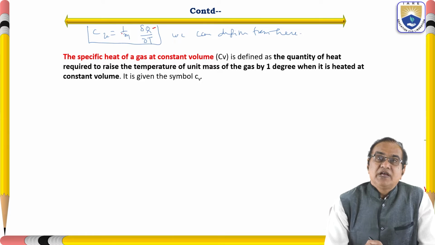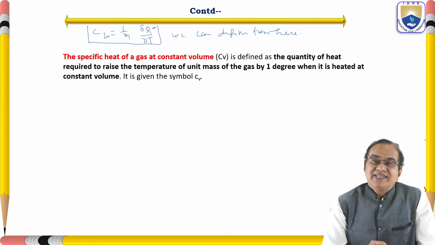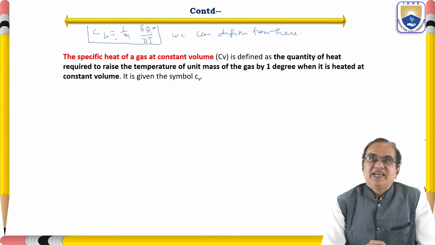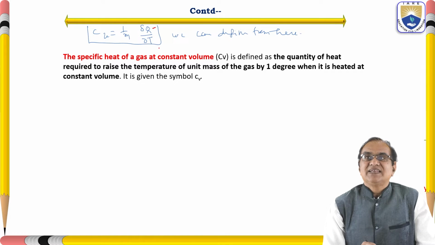So what is the specific heat? Specific heat is defined as the quantity of heat. This δQ is the quantity of heat required to raise the temperature of a unit mass by 1 degree when it is heated at a constant volume. So here it is a constant volume. It is given by the symbol Cv.